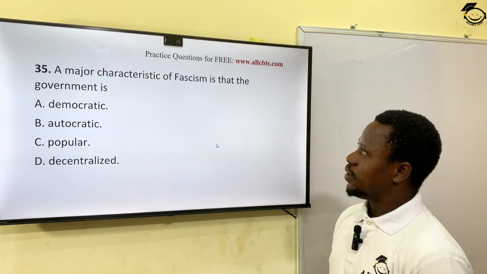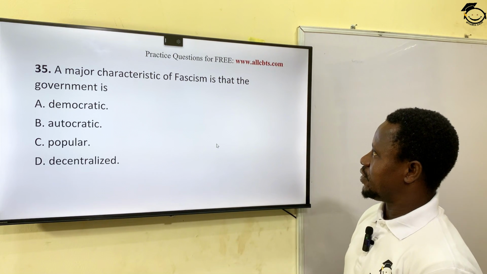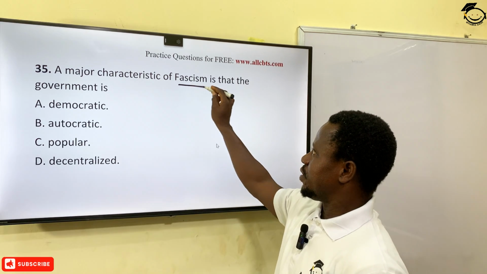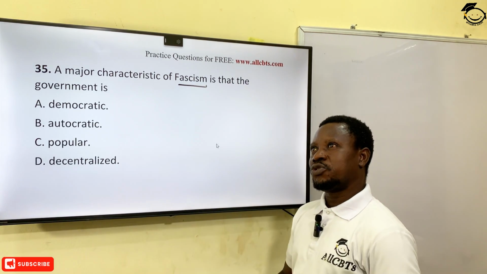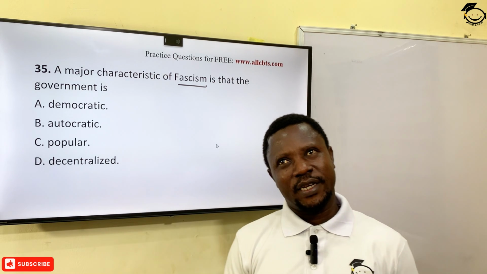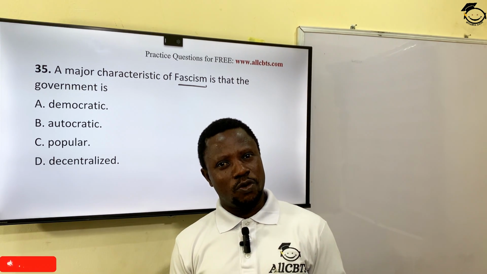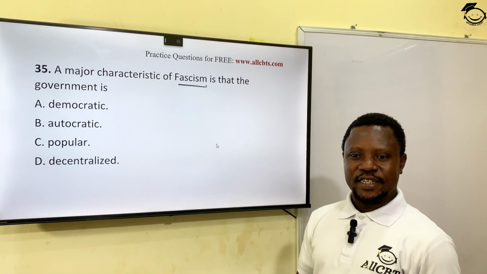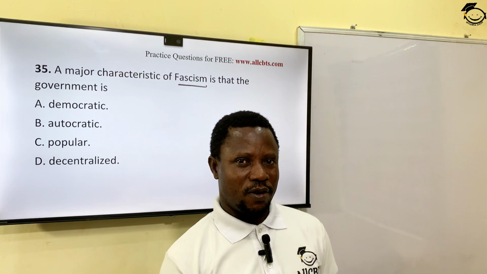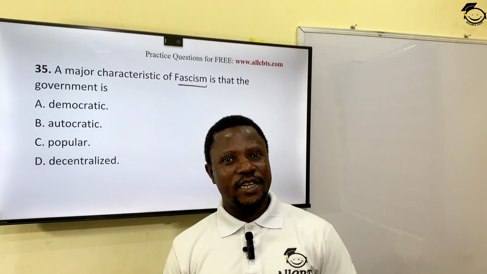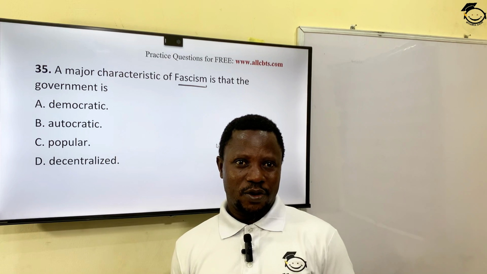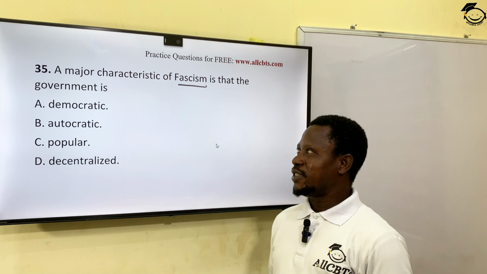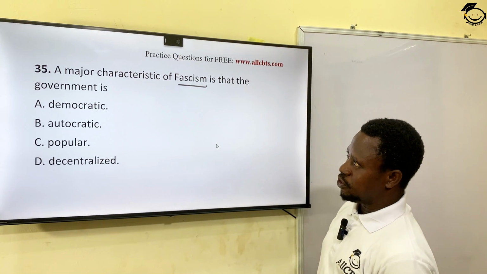A major characteristic of fascism is that, what is fascism? Fascism was a policy that was introduced in the early 1920s in Italy by the man called Benito Mussolini. All right? And it says that the leader is above the law. It says the leader has no limited power. Okay? It says the leader is even bigger than the state itself. All right? That's fascism by Benito Mussolini.